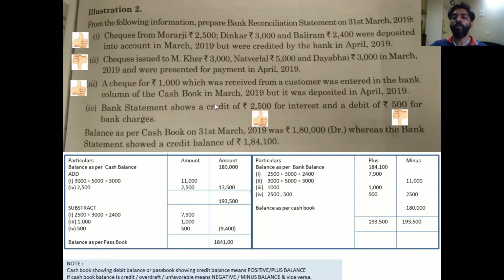All right, I hope it is very much clear. The signs which I have put, the left hand side is the cash book sign. You can see the thumbs up means cash going up, thumbs down going down. Same over here, this is your passbook, passbook going up, passbook going down. I have put it so that you can refer to it later and understand what these signs mean.